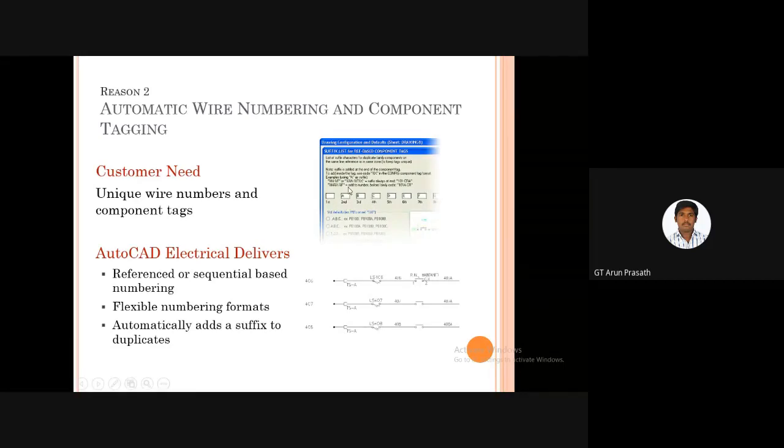Then a small window automatically appears, with sequential-based numbering and flexible numbering formats, and it automatically adds a suffix to duplicates. If I need TSA, TSA1, or TSA2, we click here and edit the numbering option also.